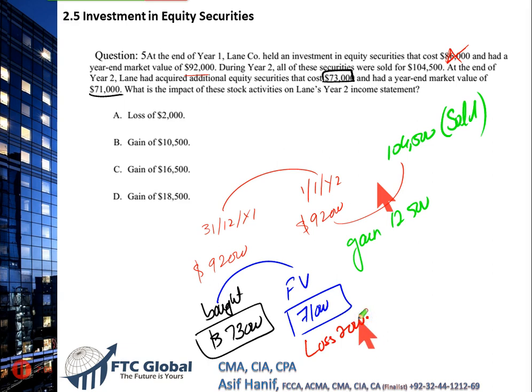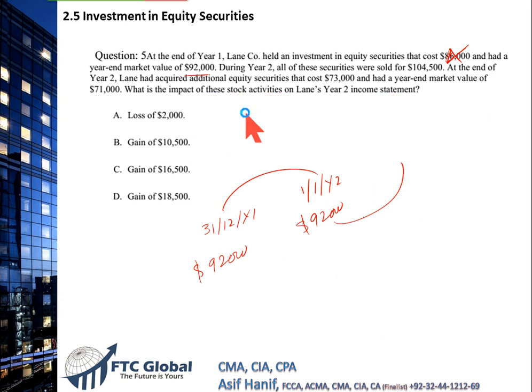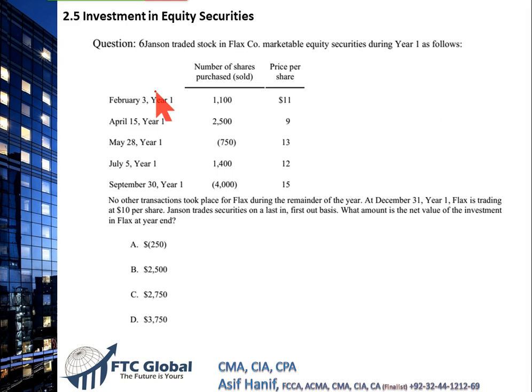The question says, what is the impact of these stock activities, all of these, on the income statement in year 2? Since there is a gain of $12,500, and there is a loss, combining these two, because we have to report net, it's going to be $12,500 less $2,000. So there's going to be a gain of $10,500. That makes B the correct option, and B it is. All right. Moving on to the next question.